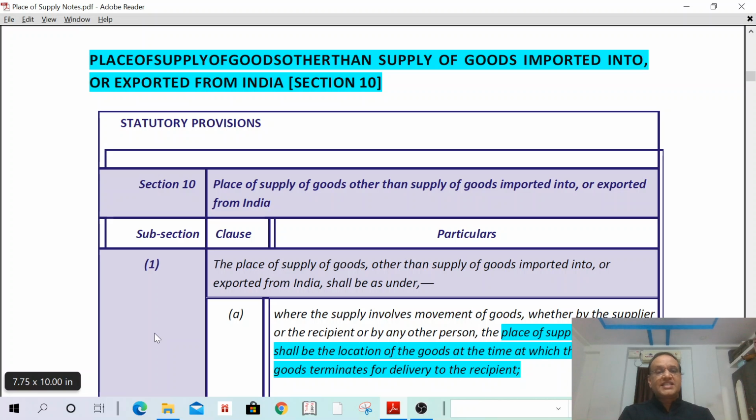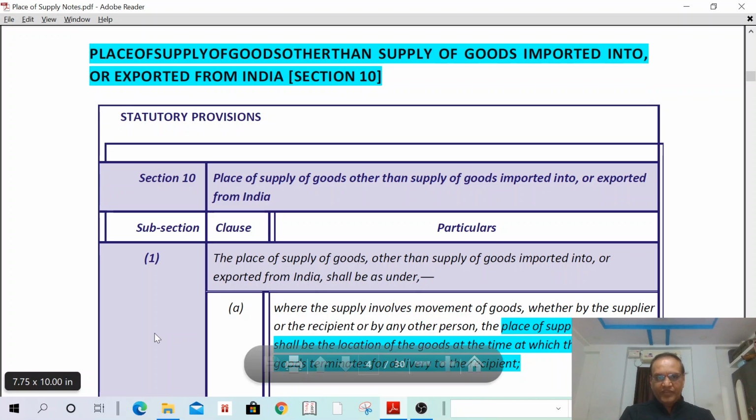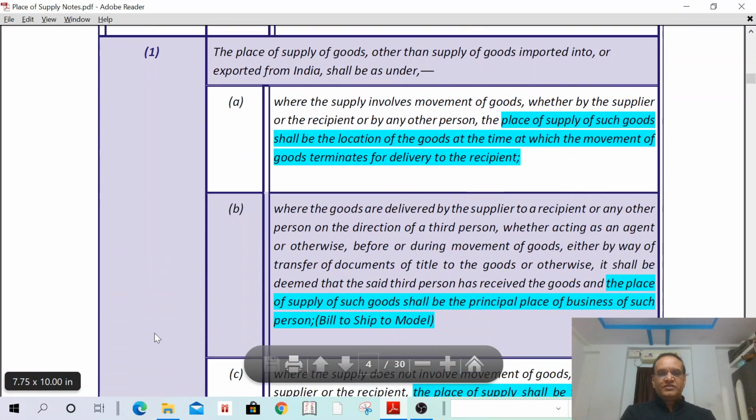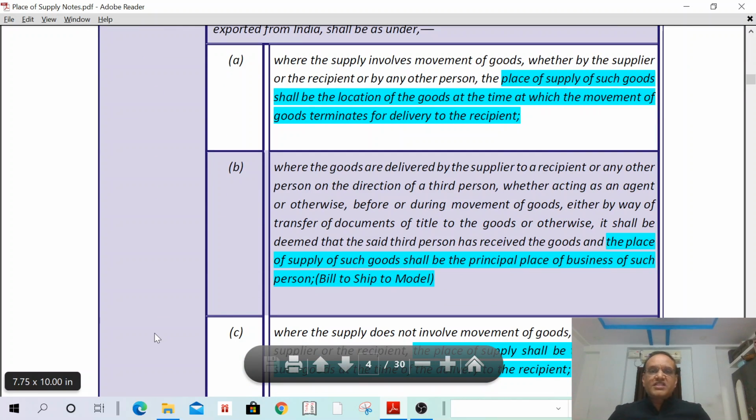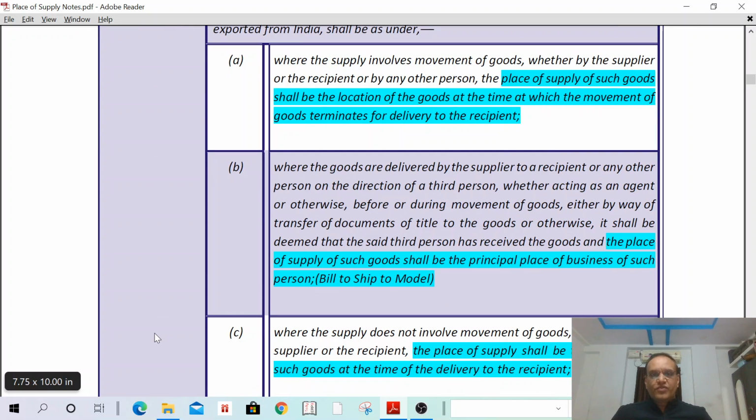We are going to discuss section 10 of the IGST Act, where the supply involves movement of goods, whether by the supplier or by the recipient or any other person. The place of supply shall be the location of the goods at the time at which the movement of goods terminates for delivery to the recipient.